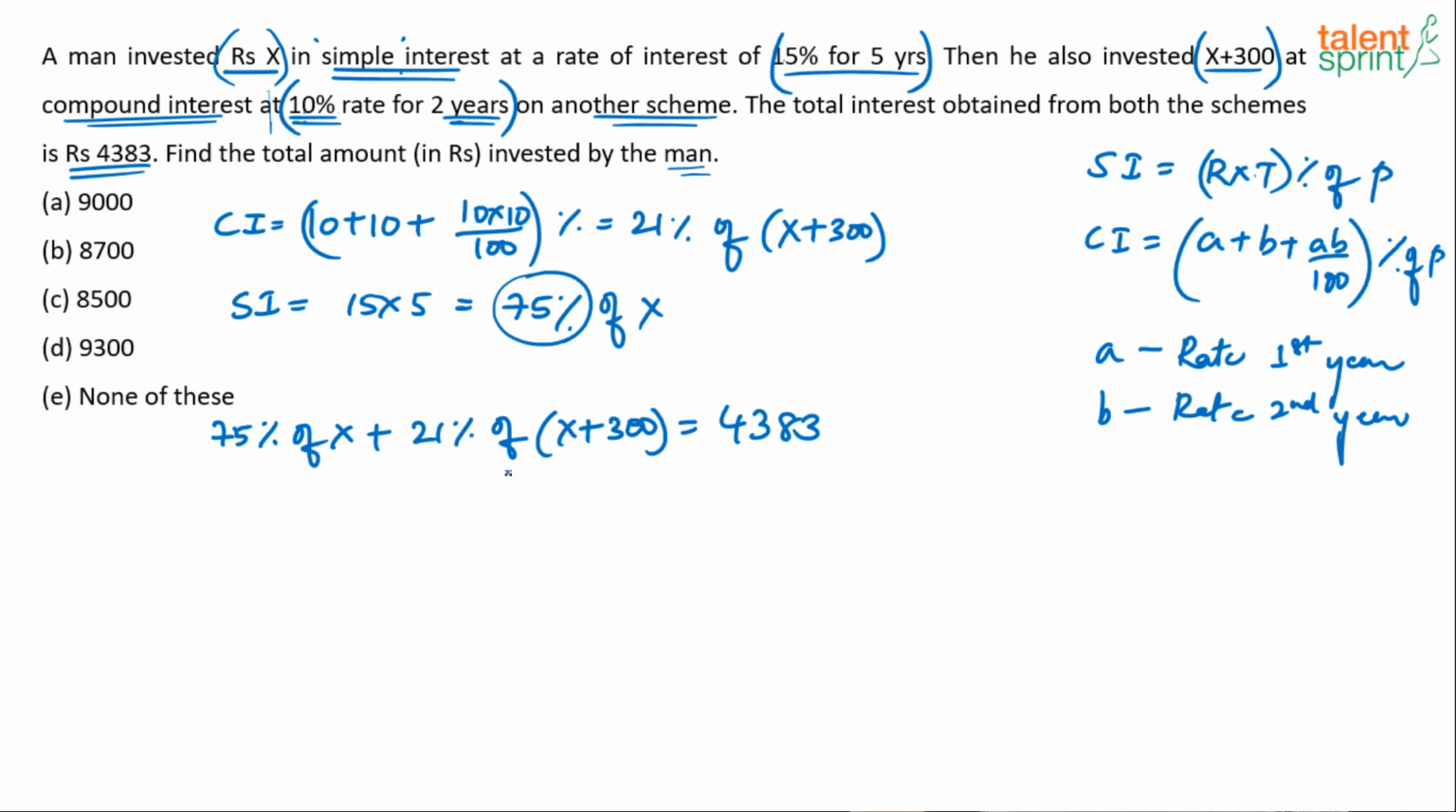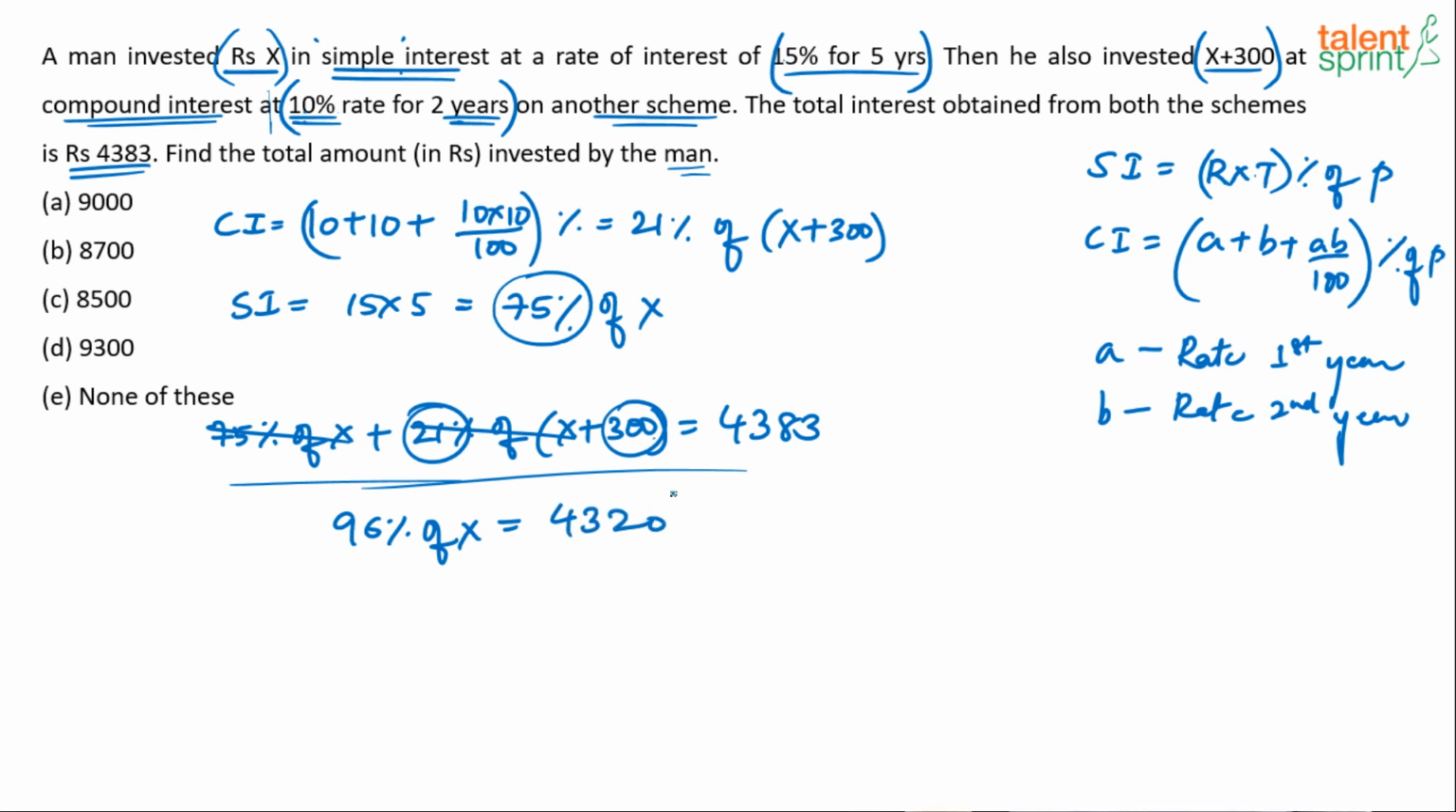Remember, for you to come to this equation, you will take about 10 seconds, not more than that, because simple interest is 75 straight away. Compound interest also is very easy, 21%. Now 75% of X plus 21% of X is 96% of X. 21% of 300 is going to be 63. So that should be subtracted from 4383. You understand the equation? It is plus 63 this side. When you go to the other side, it becomes minus 63. So 4383 minus 63 will give you 4320.